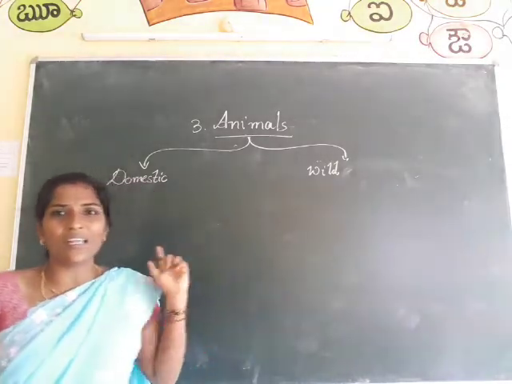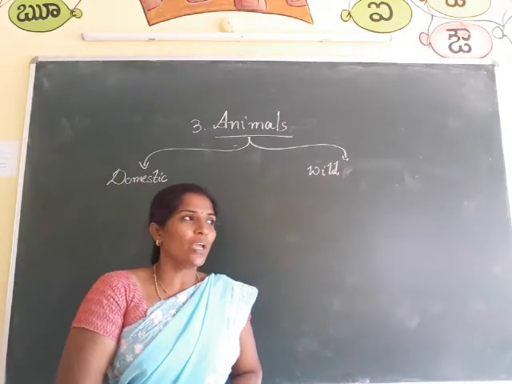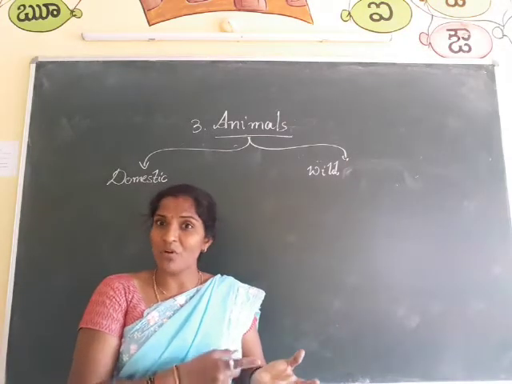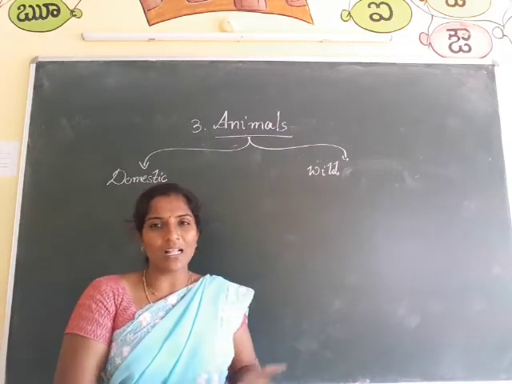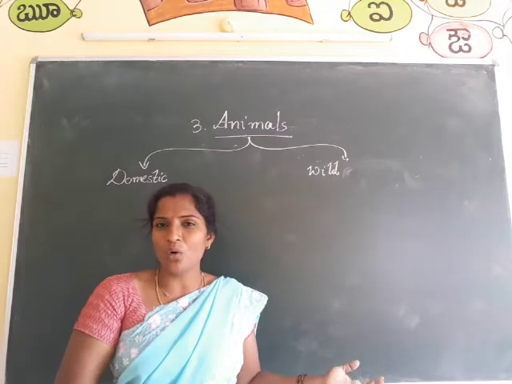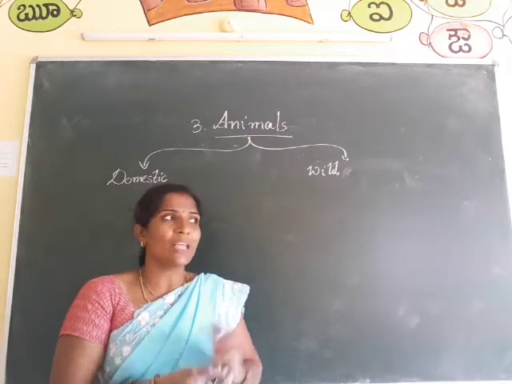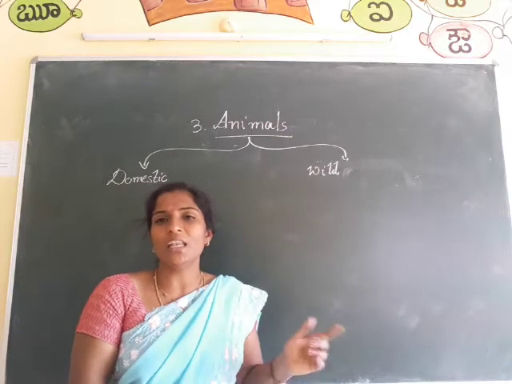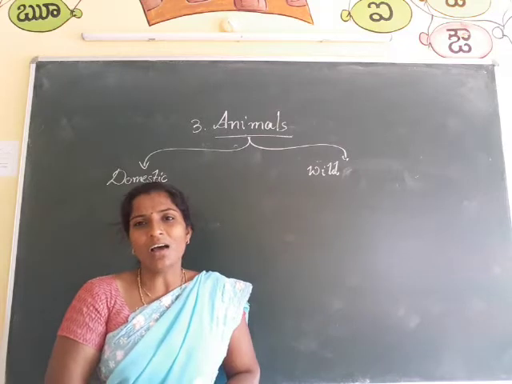Okay, if you look at our surroundings we can see different types of animals. What are some examples? Hens, some birds like parrot, pigeon, crow, and some ducks, and some oxen and cows, giraffes, and many other animals living in our surroundings, and some insects also. We can see many animals in our environment.